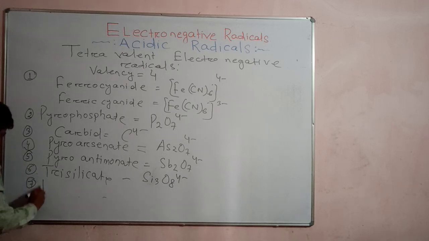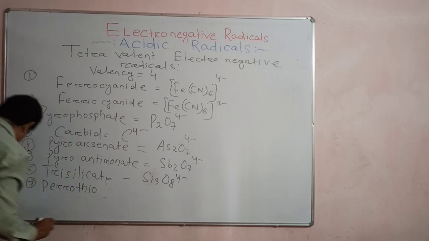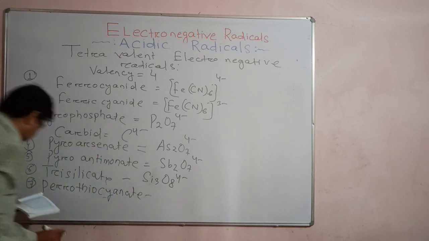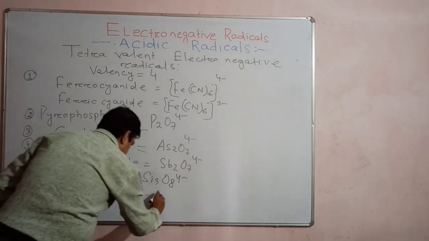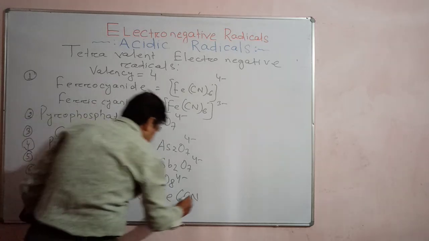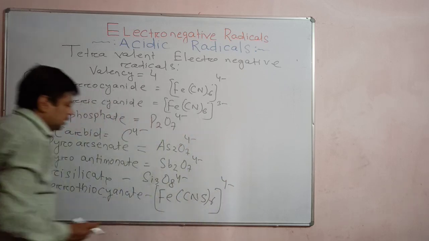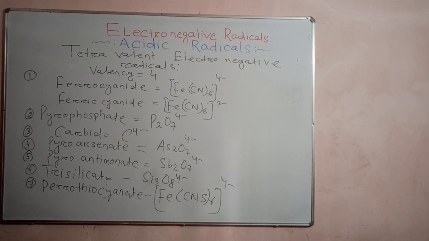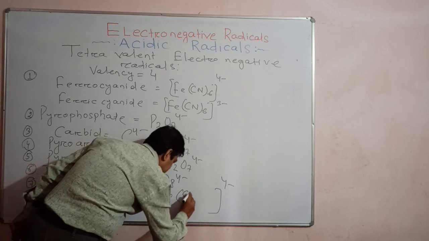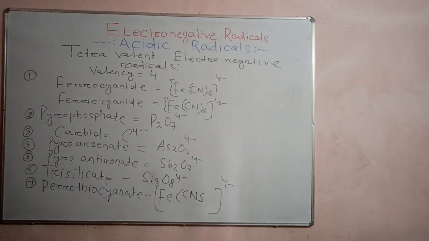Another example is ferrothiocyanate. Understand? And its chemical formula is Fe(CNS) whole 6, 4 minus. Okay, then another interesting formula is Fe(CN)6, Fe(CNS) whole 6.